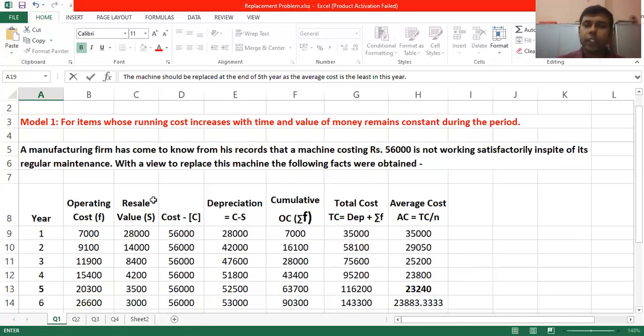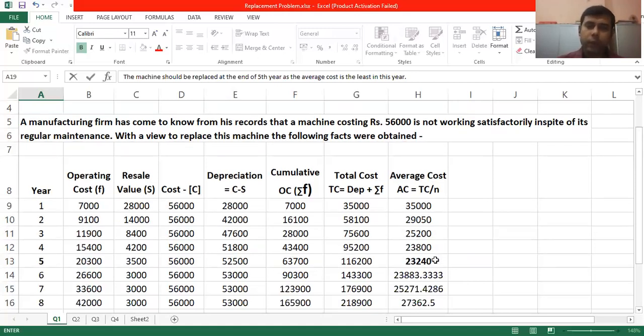Once you have these three, then only you can go for depreciation, which is cost minus resale value. You need to go for cumulative operating cost, and then total cost is the summation of depreciation plus cumulative operating cost. Finally, you have to calculate average cost, which is defined as total cost by number of years. So every total cost should be divided by the respective number of years to get average cost. And once you get average cost, look for the least value, and that will indicate the year in which the machine should be replaced. Hope you have understood.